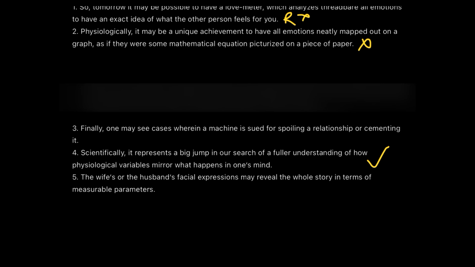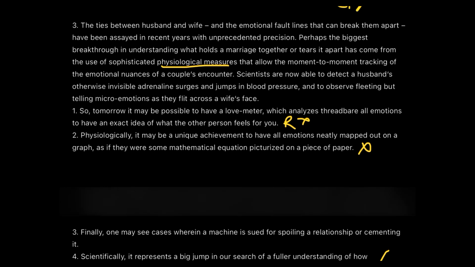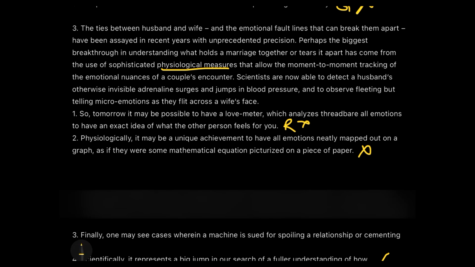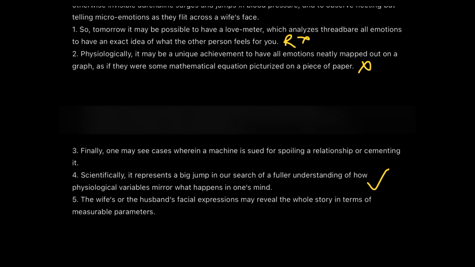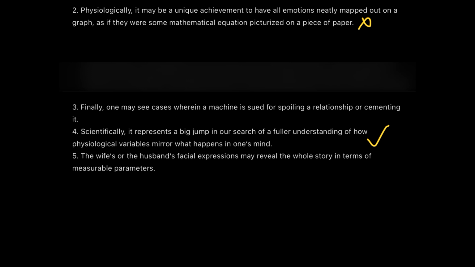The very first line, just check this, says unprecedented precision. So they are talking about how these studies are getting better and better, and getting better results. So we can conclude by saying that we are having a big jump in our search for a fuller understanding. So this looks to me as the best answer so far.